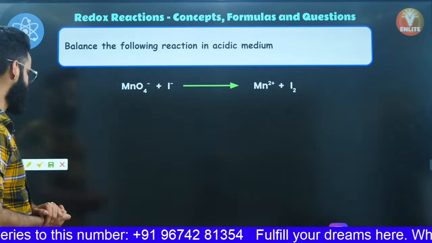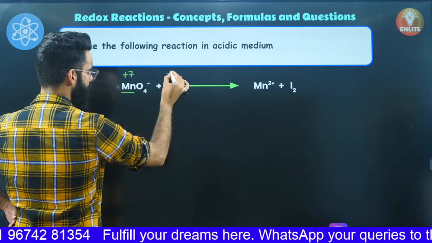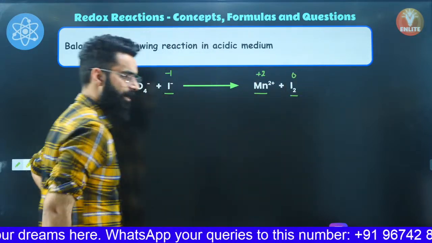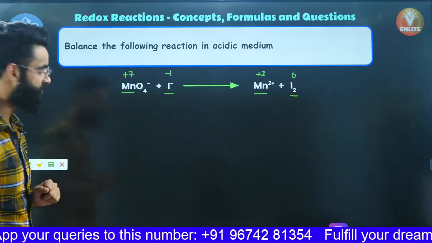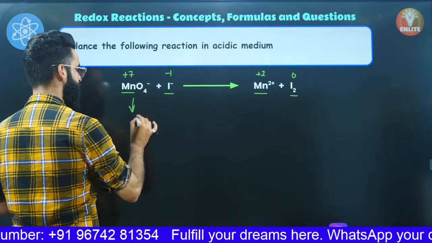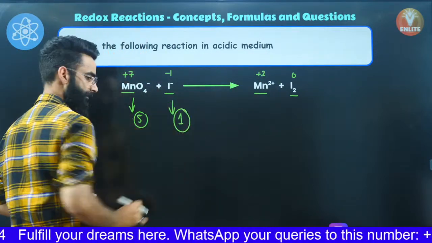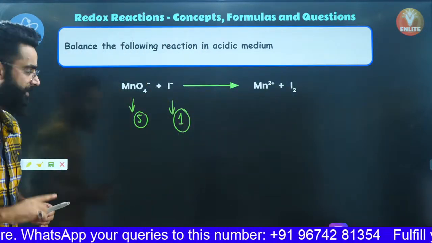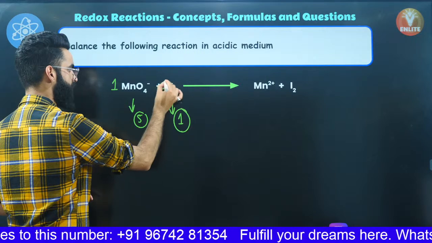Let's check out that. See guys, let me calculate the oxidation state of this manganese, it's +7, this iodine it's -1, this manganese it's +2, and this iodine it's 0, right? I would first of all calculate the N factor of MnO4 negative and I negative over here. Check it out, +7 to +2, change in the oxidation state is 5, so I must say its N factor is 5. -1 to 0, change in the oxidation state is 1, so its N factor is 1, right?